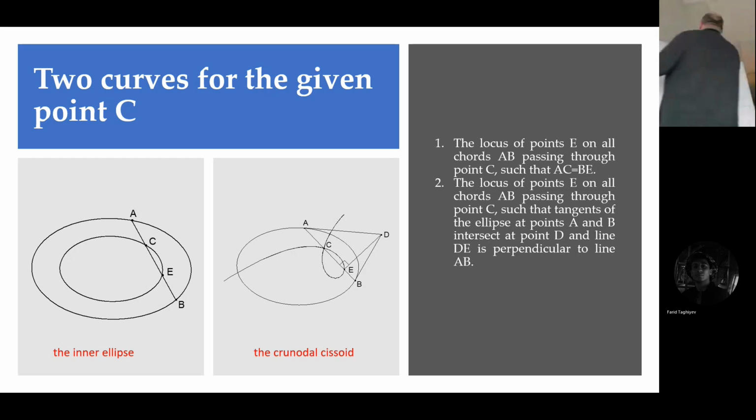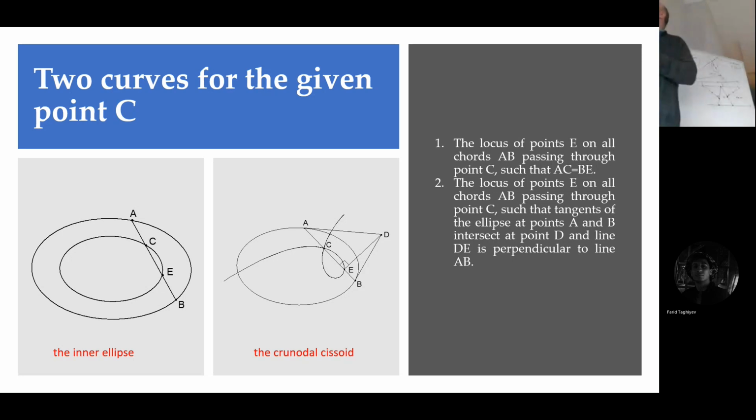Each time I draw it, I find a point such that this is equal to this. So T is increasing or decreasing. When I join all these points, I will get an ellipse. I can even find the formula for it. Good. This is one of the curves that I need.